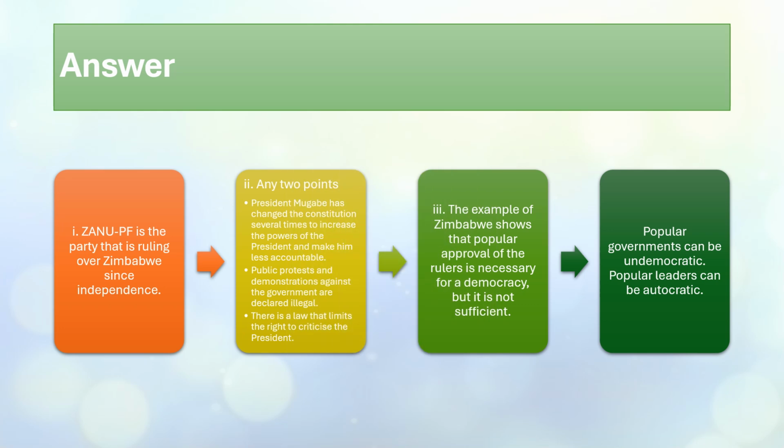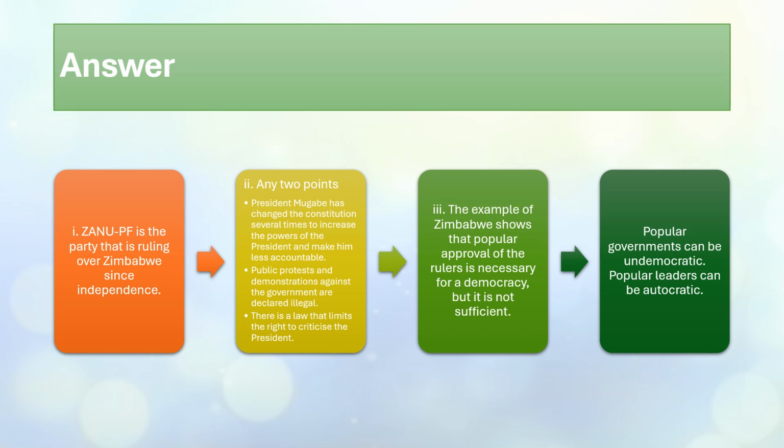Answer. ZANU-PF is the party that has been ruling over Zimbabwe since independence. Second, any 2 points. President Mugabe has changed the constitution several times to increase the power of the president and make him less accountable. Public protest and demonstration against the government are declared illegal. There is a law that limits the right to criticize the president.